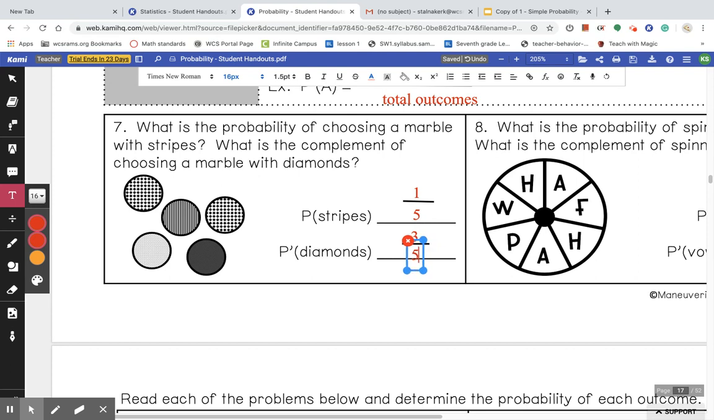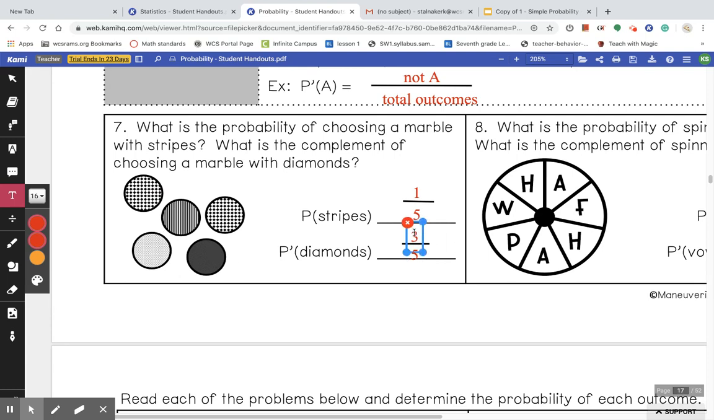So just to reiterate this problem, the first one was asking what is the probability of choosing a marble with stripes? There is only one marble that has stripes, so that's where that one comes from. And we have to put it over the total amount, and there are 5 marbles. This one, see the P has a little apostrophe. It wants the complement of the diamonds. There are 2 marbles with diamonds, 3 that are not. So that's why there's a 3 in our numerator.